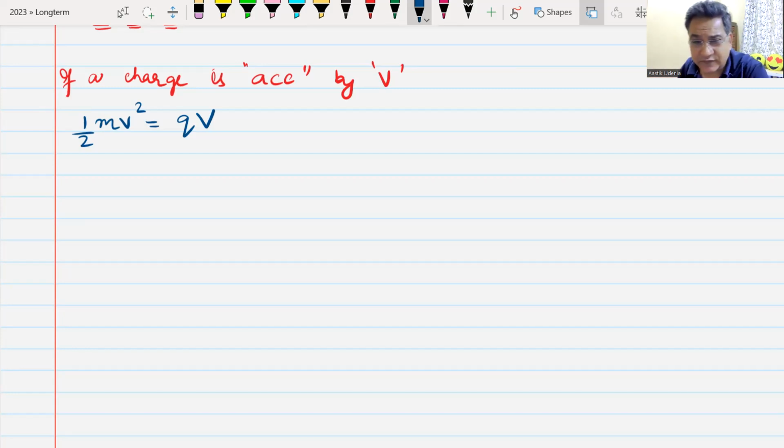So from here you can find the speed of that charge. The speed will be the square root of 2qV by m. Do we understand this? Yes, sir.